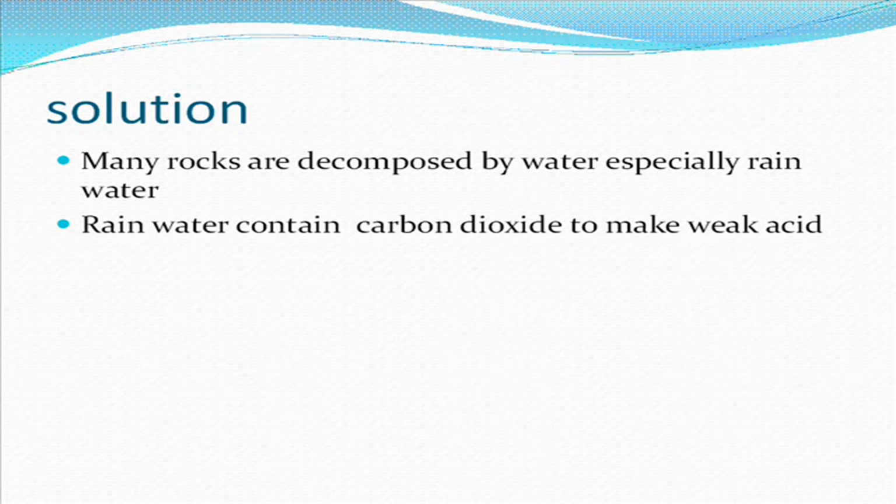Solution: many rocks are decomposed by water, especially rainwater, because rainwater contains carbon dioxide, which makes a weak acid. A lot of holes in the rock are created by the rainwater. The carbon dioxide contained in the rainwater is stored in some cracks of the rock. Later it disintegrates the rock and forms some vacuum space.